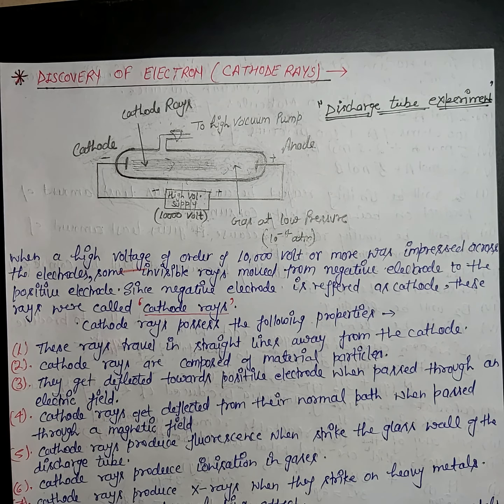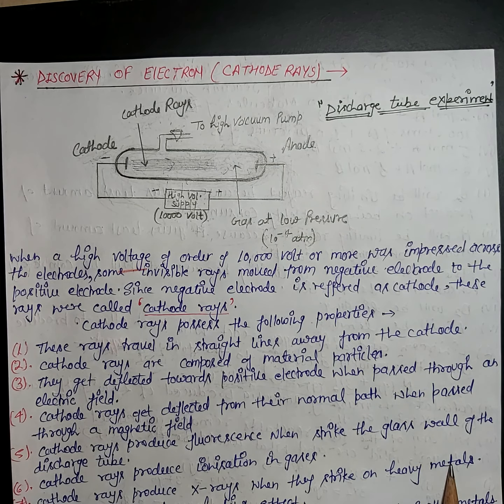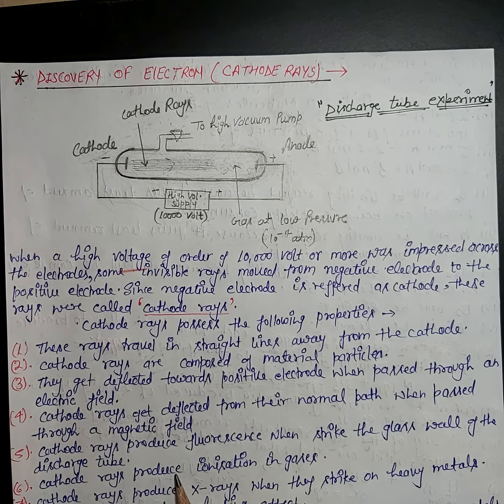Next, cathode rays produce ionization in gases. Yes, because when cathode rays pass through a gas, the energetic electrons present in the cathode rays attack the atoms of the gas, as I told you in the fifth point, and force them to get ionized.